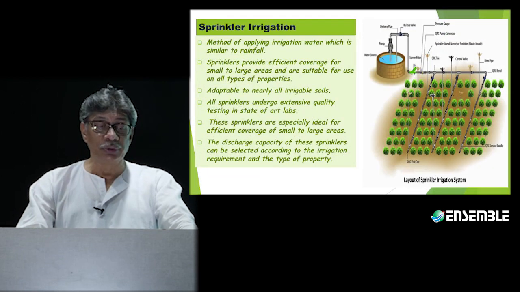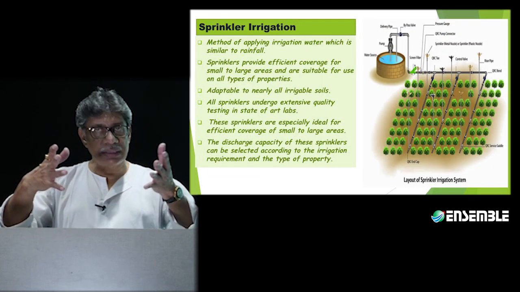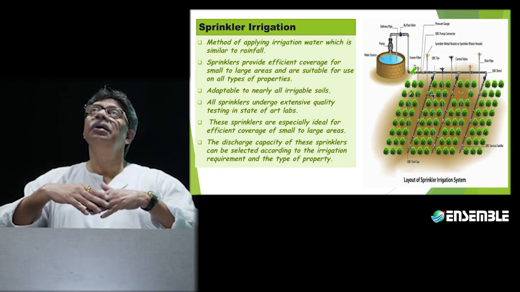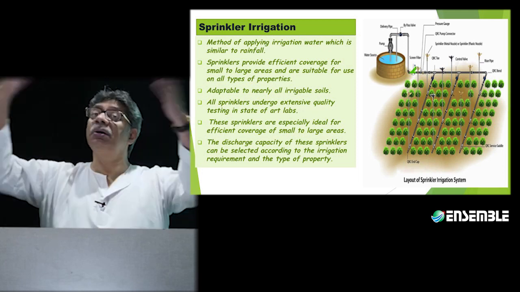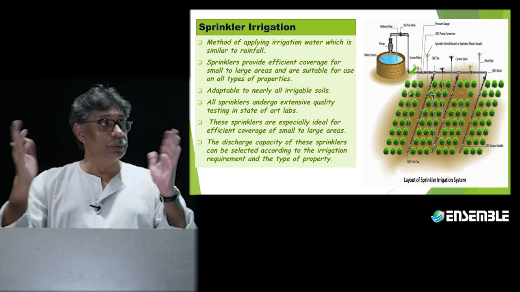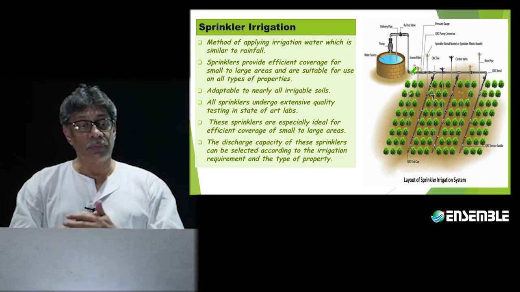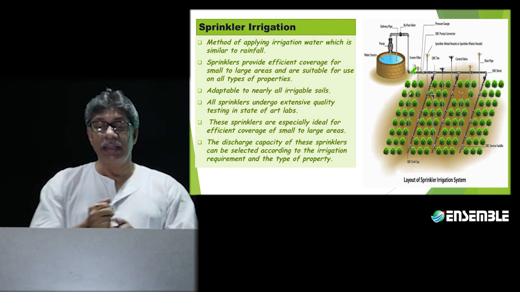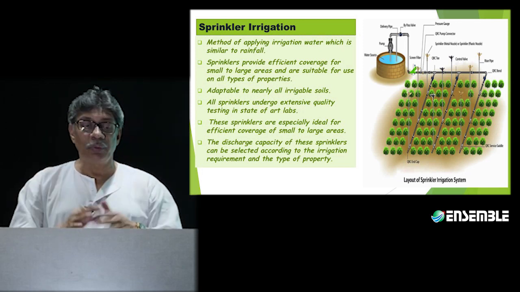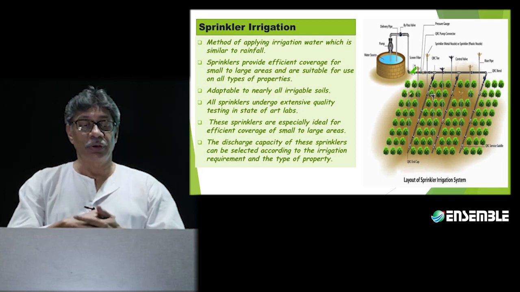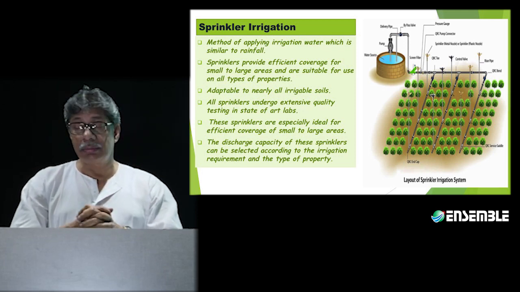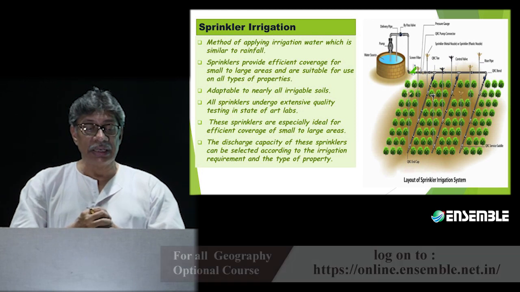That's what is significant in this case. Then the other is sprinkler irrigation. The water is taken and sprinkled throughout, and it is in this form of sprinkling that it can save water. Of course, some of this water can dry out and evaporate as well.